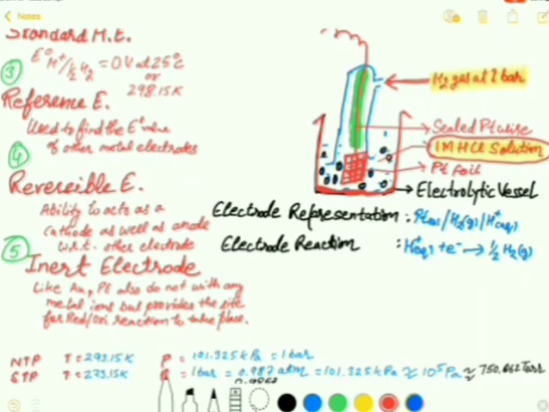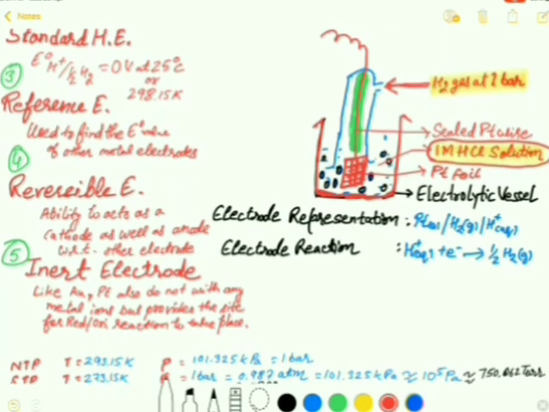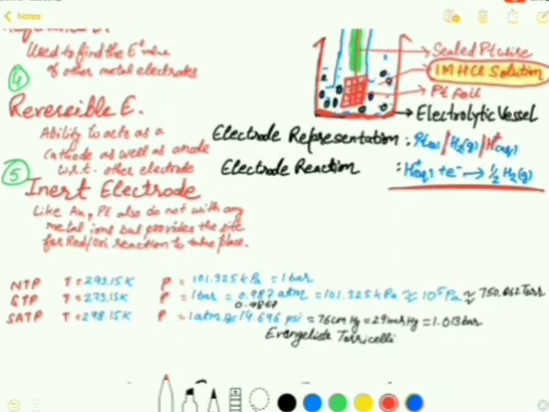You can see here platinum. This is the partition phase of the metal and the hydrogen gas, right? Then there is aqueous H plus ions. So the electrode reaction that takes place here is H plus takes the electrons and gets reduced into hydrogen gas.